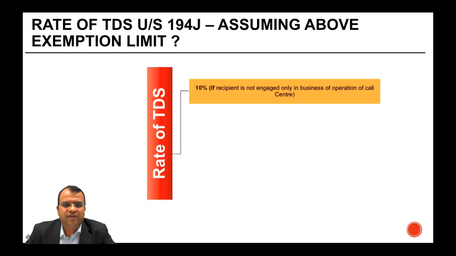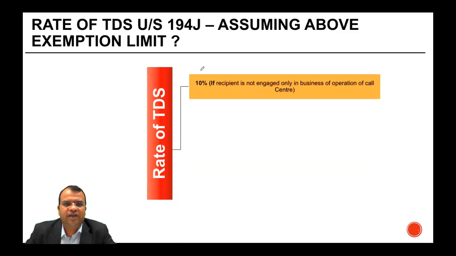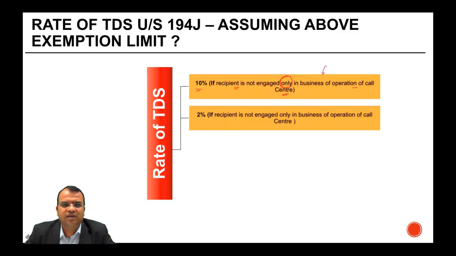So what is the rate of tax? Like I said, the general rate of tax is 10%. But 10% is applicable if the recipient, the person receiving the payment, is not engaged only in the business of operation of call center. So if the recipient is engaged only in the business of operations of call center, then the rate which will be applicable will be 2%. It will not be 10%.